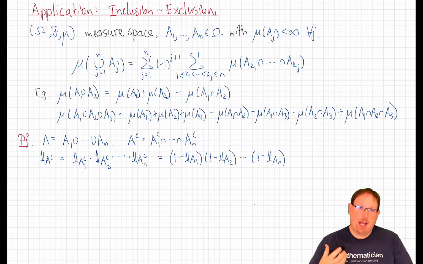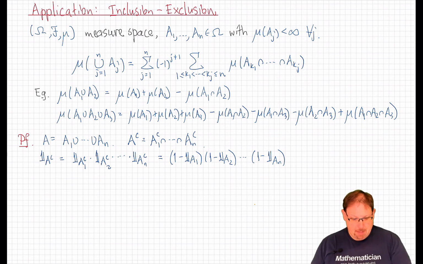So we'd like a non-induction-based proof of this general fact. And in fact, we can get it using the simple integral quite easily. Here's how. We take our set, which is the union of A1 through An, let's call it A, and let's look at its complement. By De Morgan's laws, the complement of A is the intersection of the complements of A1 through An.